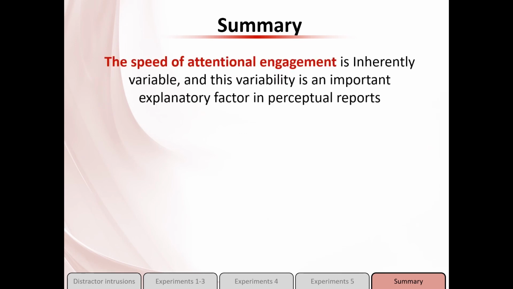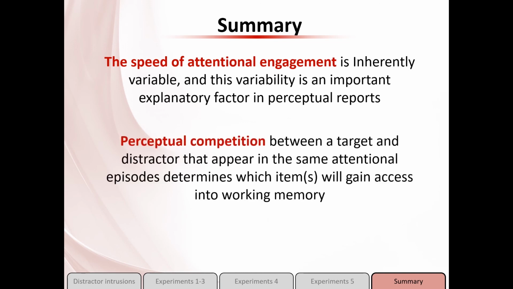In conclusion, we suggest that the speed of attentional engagement is inherently variable, and that this variability is not just a nuisance to be collapsed over. Instead, it is associated with our perception, such that slower engagement corresponds with distractor intrusions. And perceptual competition that occurs prior to encoding between a target and a distractor that appear in the same attentional episode can determine which item or items will gain access to working memory.